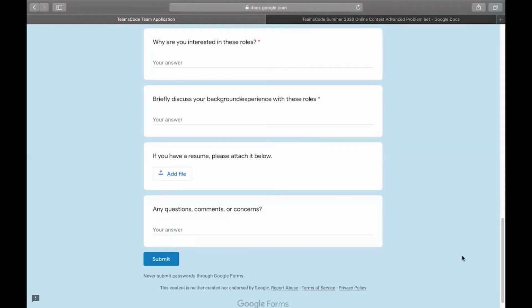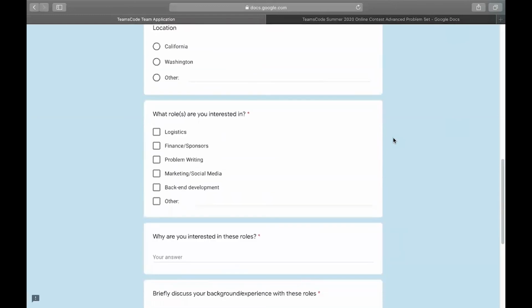For the application form that you just talked about, is it okay for advanced eighth graders or people in middle school to apply? So we will accept advanced eighth graders, but ideally, if you're going to be applying as an advanced eighth grader, primarily we're looking for people who are doing problem writing or backend development, because the other roles are pretty covered. But yeah, if you're an advanced eighth grader, feel free to apply. We will change our form to reflect that.